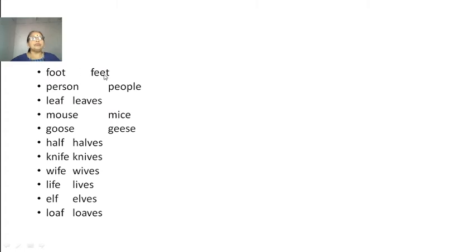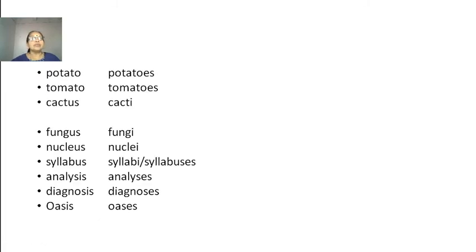Foot, feet. Person, people. Leaf, leaves. Mouse, mice. Goose, geese. Half, halves. Knife, knives. Wife, wives. Life, lives. Elf, elves. Loaf, loaves. Okay, these are the examples for irregular nouns.